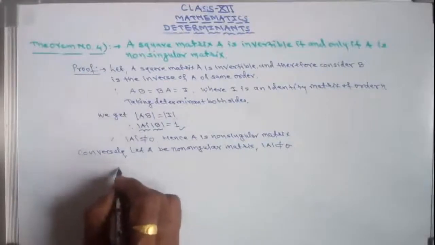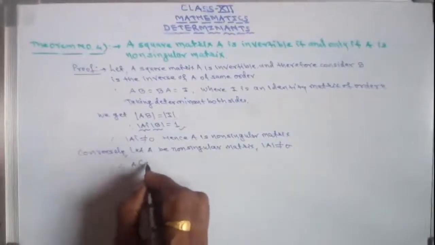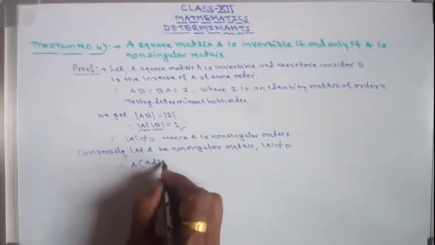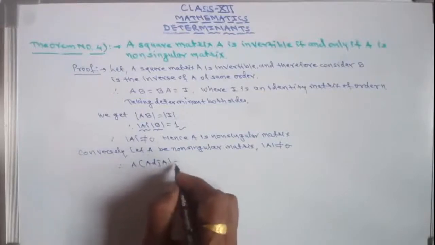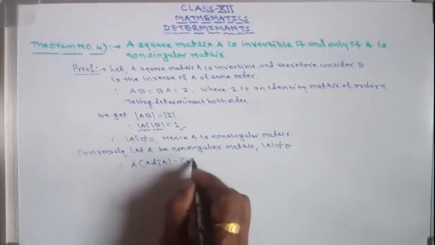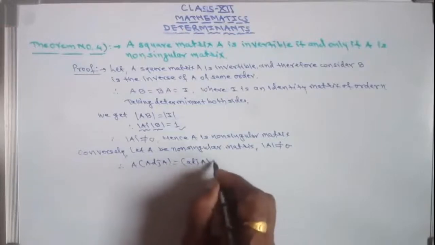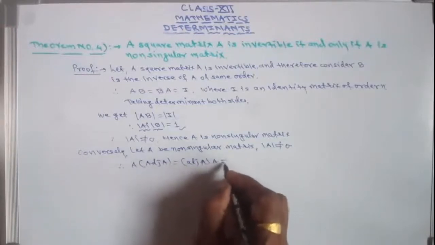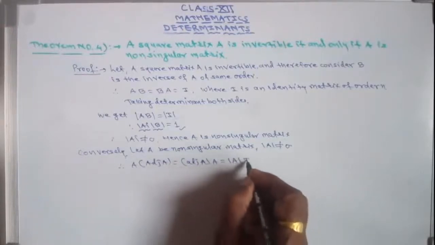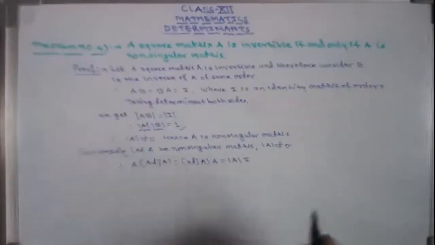So we know that A into adjoint of A equals adjoint of A into A. This is equal to determinant of A into I. In the previous video we have studied this.